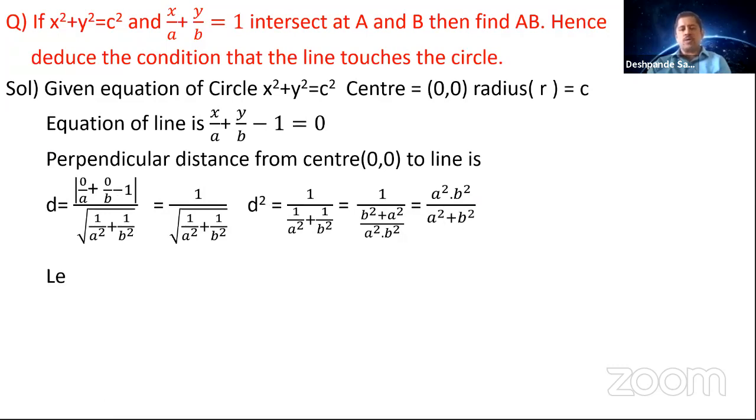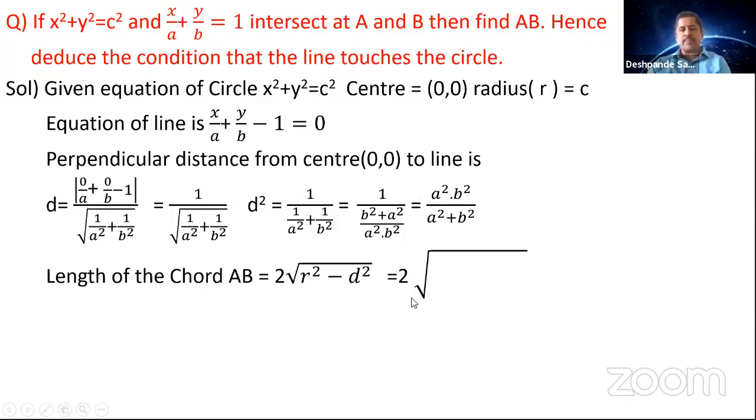So you need to find AB here. What is the meaning of AB here? It is the length of the chord. So the length of the chord formula you got is 2 times square root of r square minus d square. What is r? r is nothing but c here. d square is the value here. So 2 times square root of c square minus a square b square by a square plus b square. So you got the length of the chord now.